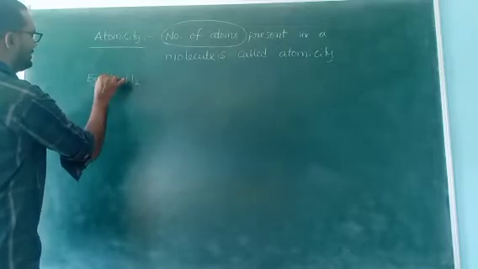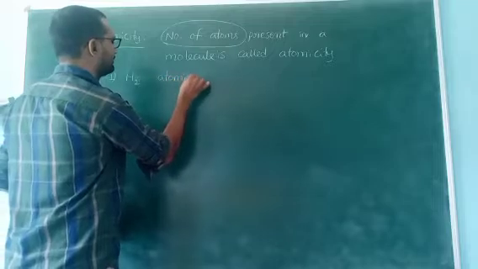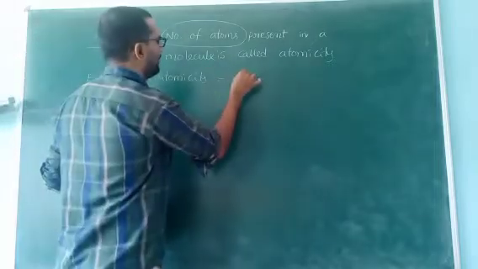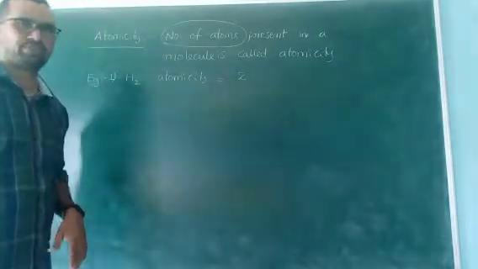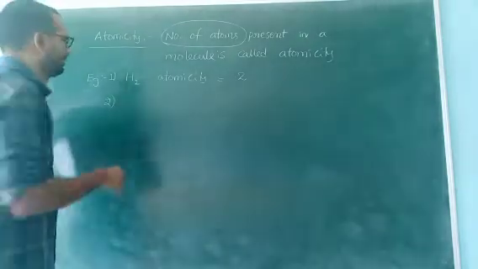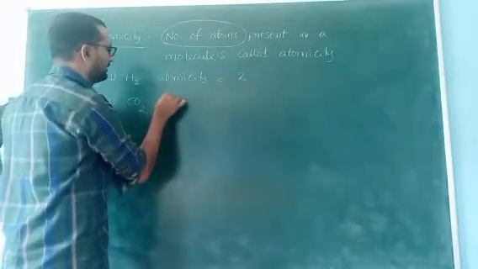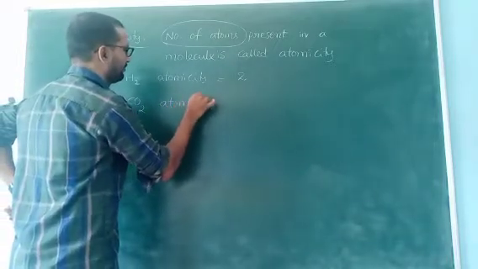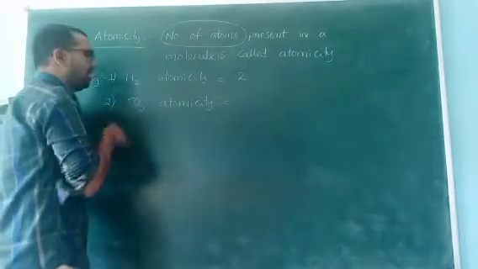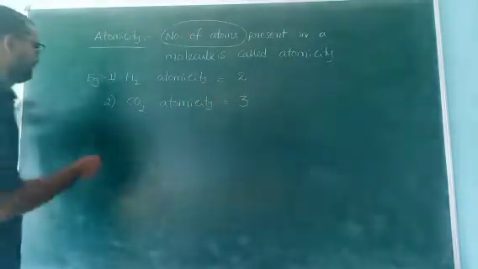First one is H2. What is the atomicity of H2? How many atoms are present in H2? 2 atoms are present. So hydrogen atomicity is 2. Second one, CO2. What is the CO2 atomicity? How many atoms are present in CO2? 1 carbon, 2 oxygen. Total 3 atoms are present in carbon dioxide.